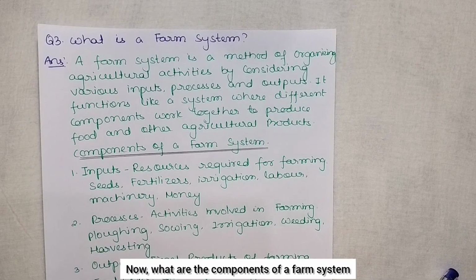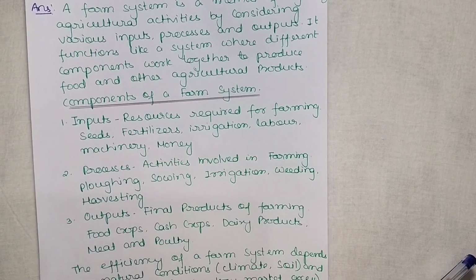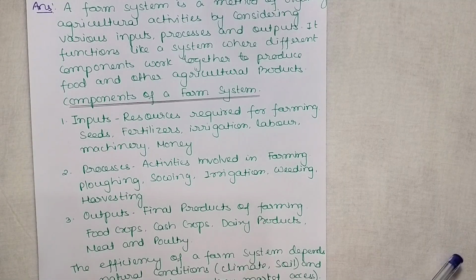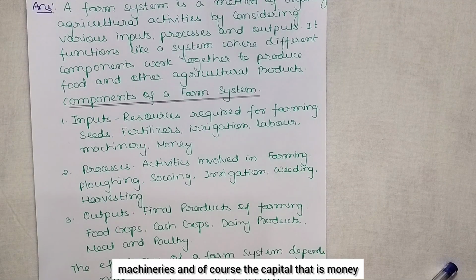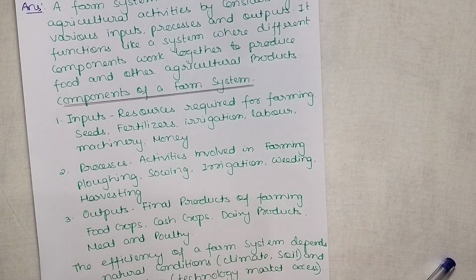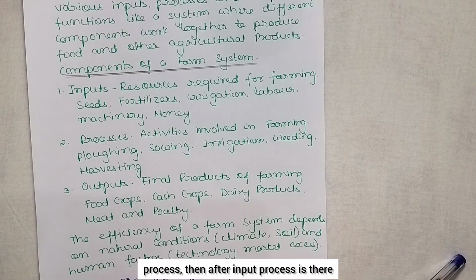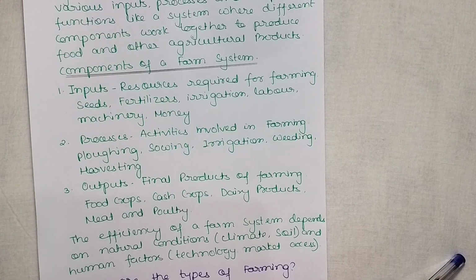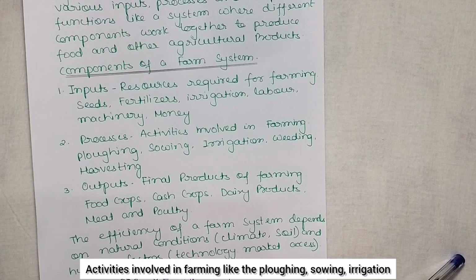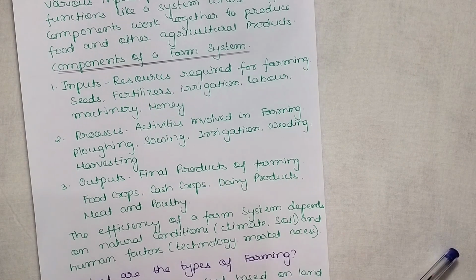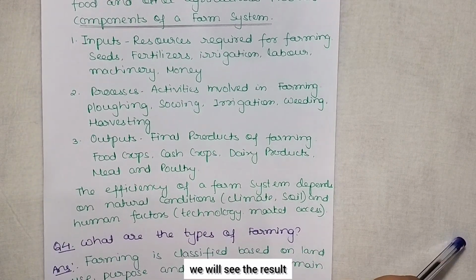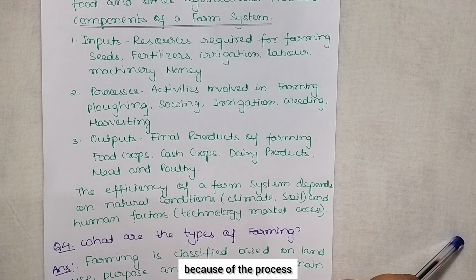Now what are the components of a farm system? Let us see. Input is there, and what is input here? That is the resources required for farming, like the seeds, fertilizers, irrigation, labor, machineries and of course the capital, that is money. Then after input, process is there. Now what is the process here? Activities involved in farming like plowing, sowing, irrigation, weeding and then harvesting. Finally we will see the output, the result that has been achieved because of the process, that is input, process and then the output.